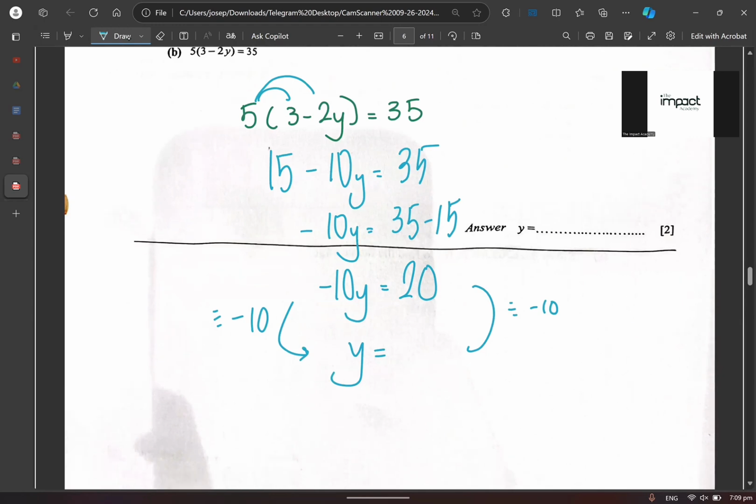Y equals negative 2. Is this something that you can understand? All right, y is equal to negative 2. Make sense or don't make sense? Very good. That's how you would do a question like that. Now we're going to go on to the next one.